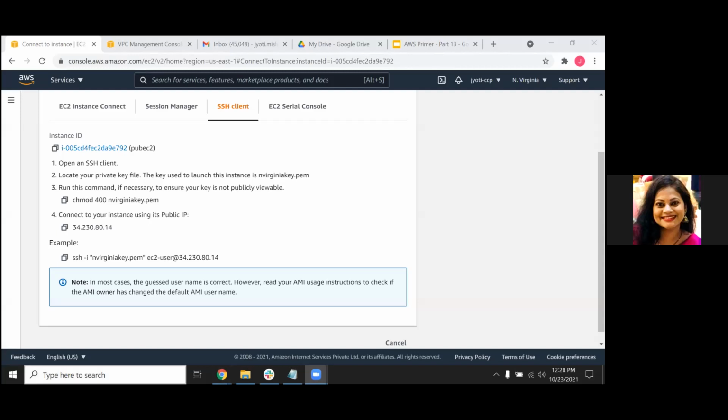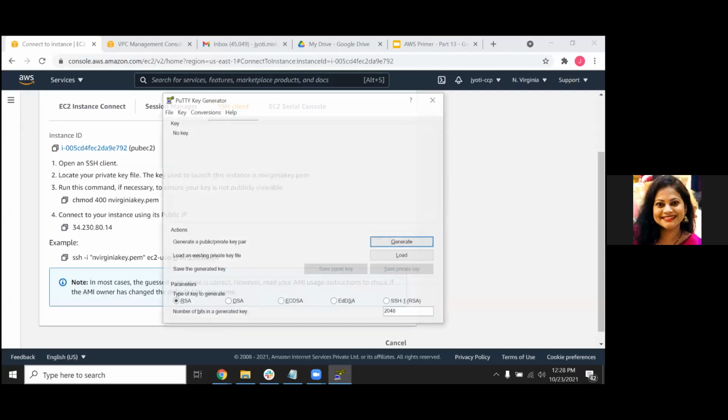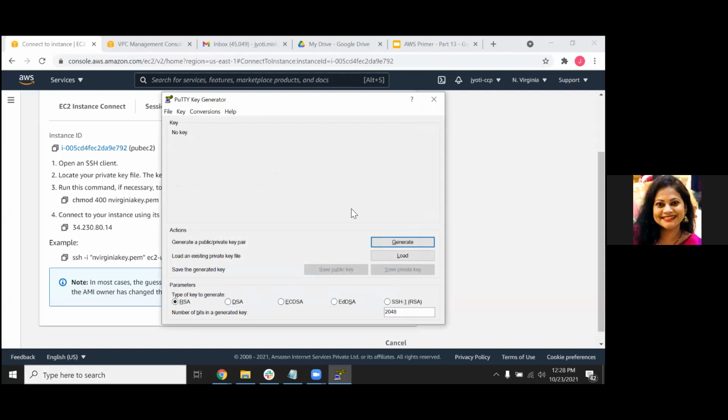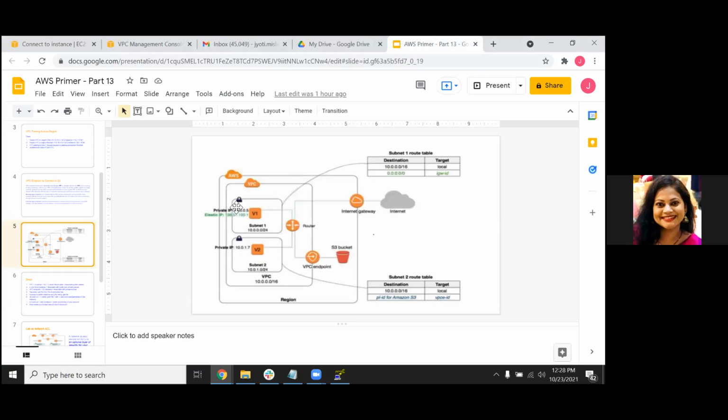Let me know when you're able to see PuTTY. Okay, yes. So I'll just repeat, for someone who is watching this recording, what we have done till here. We've created a VPC, created a public and private subnet, and then we have created an internet gateway. So what I am doing now is first connecting to my public instance, and then from that public instance I'll connect to my private instance.